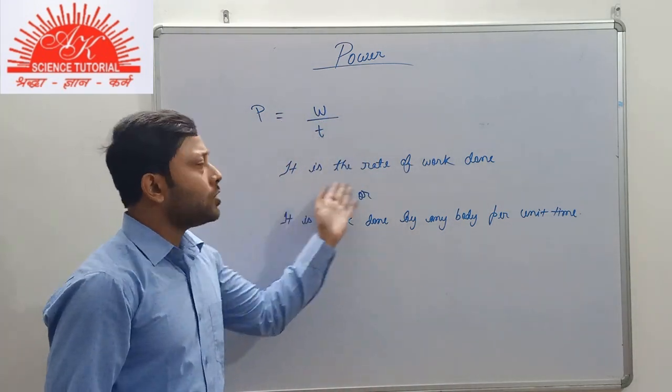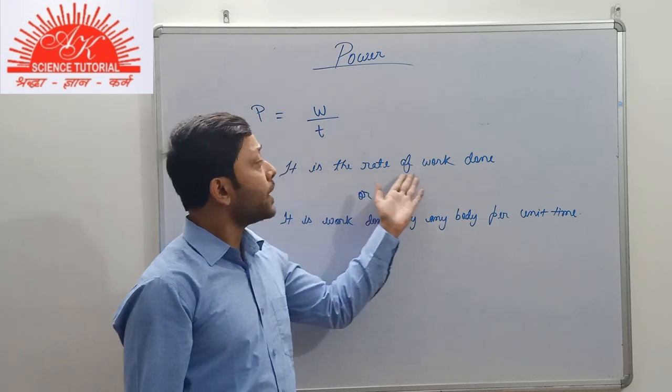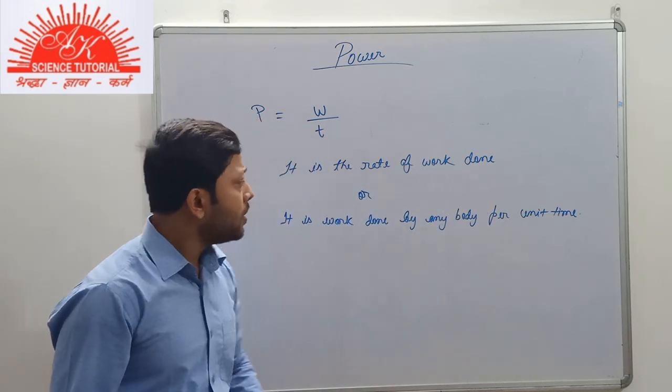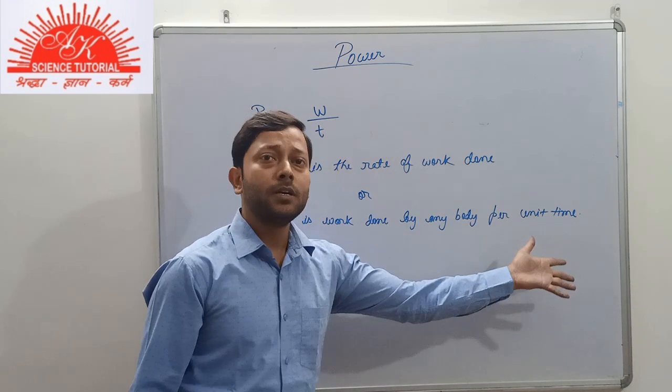So both the statements define power. Either you can say that it is the rate of work being done by any body, or that it is the work done by any body per unit time.